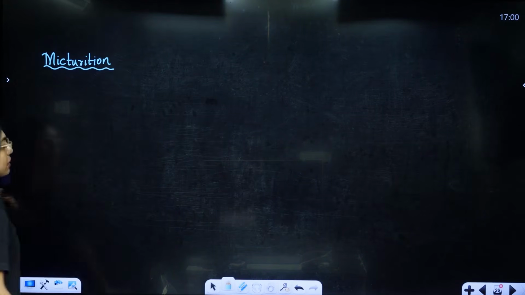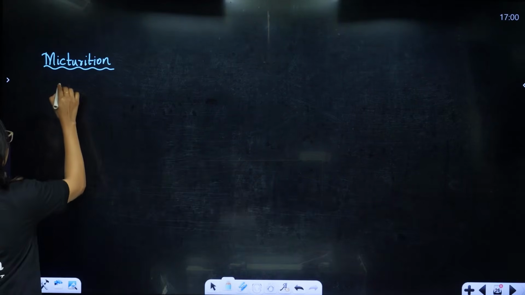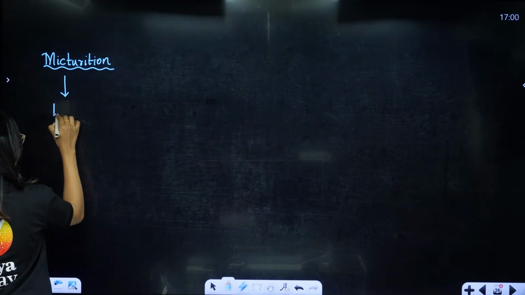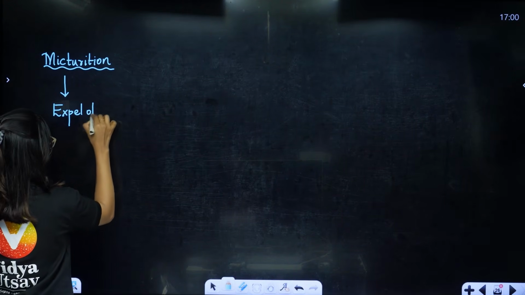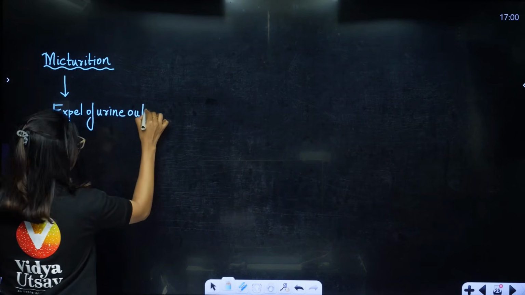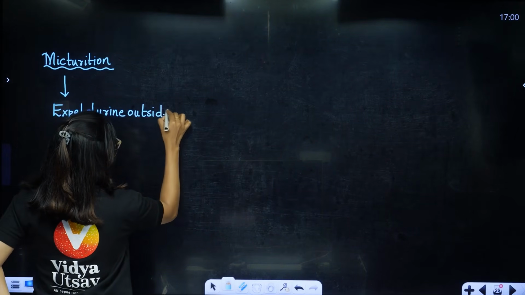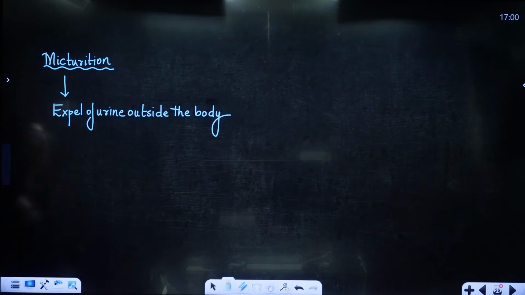Okay, micturition. Micturition means what, students? Basically, expelling of urine. Let's say we want to expel the urine outside the body. That process is called micturition. Correct? Yes, ma'am, correct.